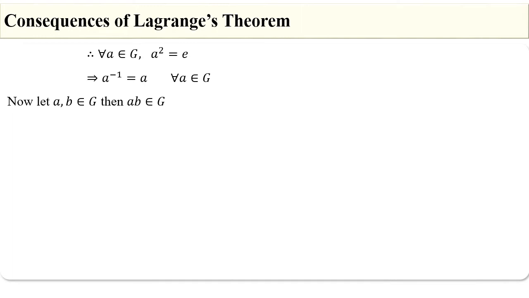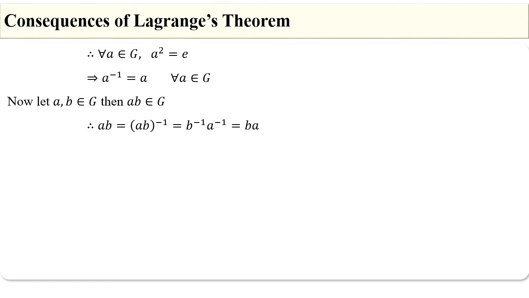Now, let a, b belong to G. Since G is a group, by the closure law, ab also belongs to G. Then we have ab is equal to (ab) whole inverse. By the reversal law, (ab) whole inverse can be written as b inverse into a inverse.